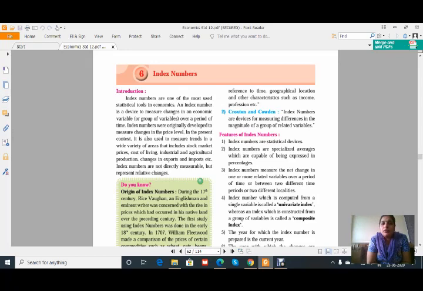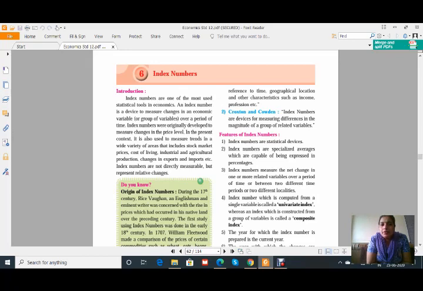Index numbers are one of the most used statistical tools in economics. An index number is a device to measure the changes in economic variables over a period of time. That means whatever the changes are in variables, and what are variables? Variables regarding price, quantity demanded, and all this which is related to economics. These are known as variables, and that changes we have to measure, and therefore index numbers are used for that.